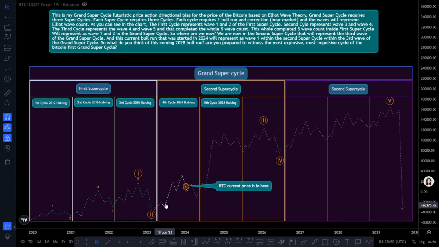So where are we now? We are now in the second supercycle that will represent the third wave of the grand supercycle. And this current bull run that started in 2024 will represent wave 1 within the second supercycle, within the third wave of the grand supercycle. So, what do you think of this coming 2028 bull run? Are you prepared to witness the most explosive, most impulsive cycle of the Bitcoin first grand supercycle?